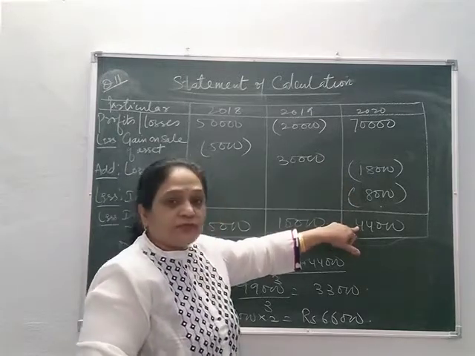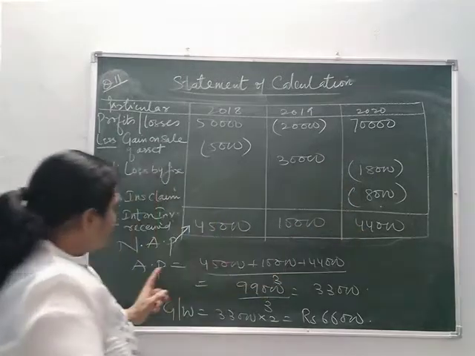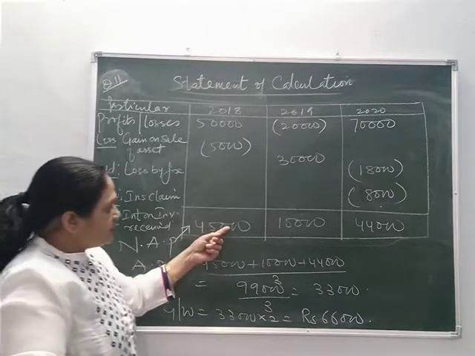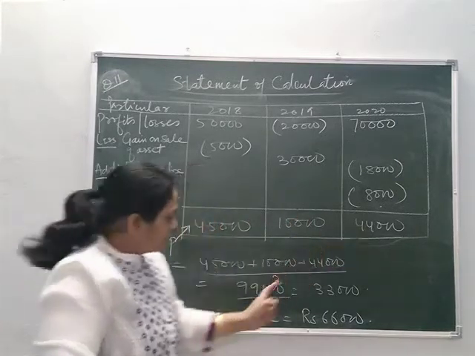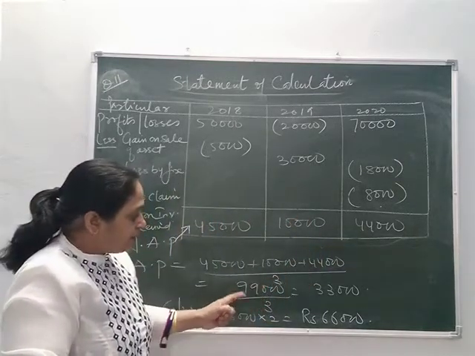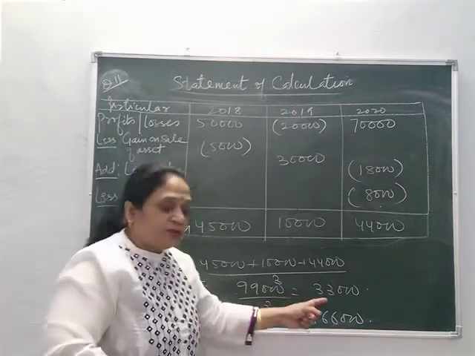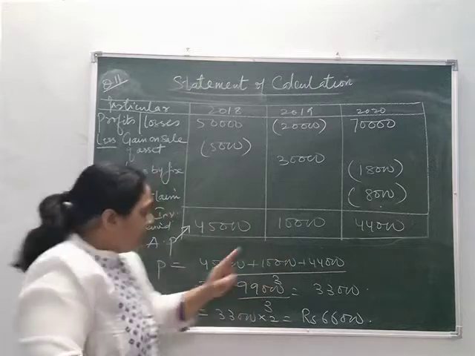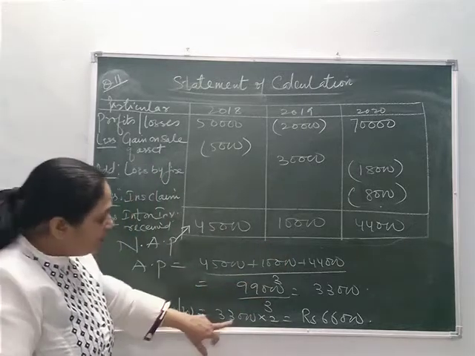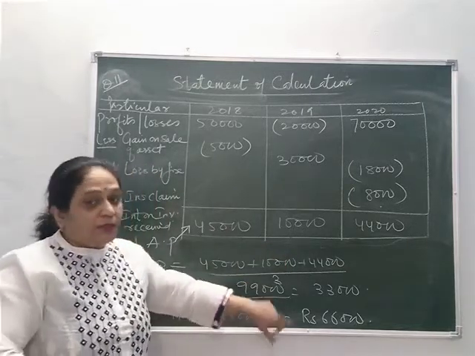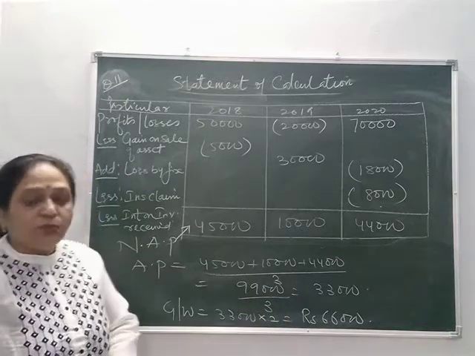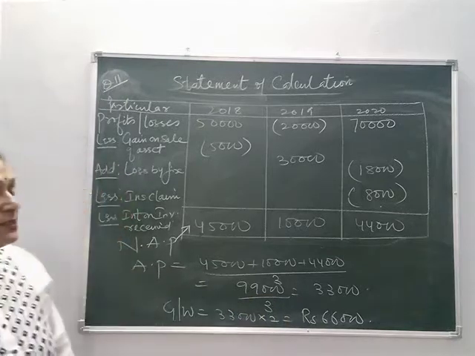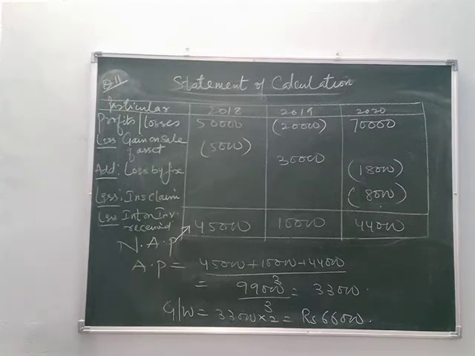So the normal profit is 44,000. So the average profit is this plus this divided by 3. 99,000 divided by 3 gives you 33,000 as your average normal profit. And goodwill will be equal to average profit into 2. The number of years of purchase is 2. So the amount of goodwill is 66,000.